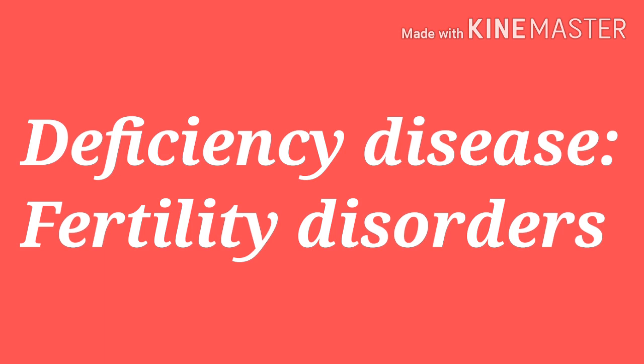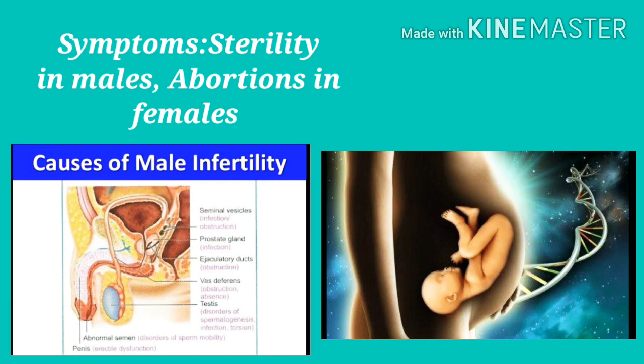Symptoms: sterility in males, abortions in females occur due to the deficiency of vitamin E.